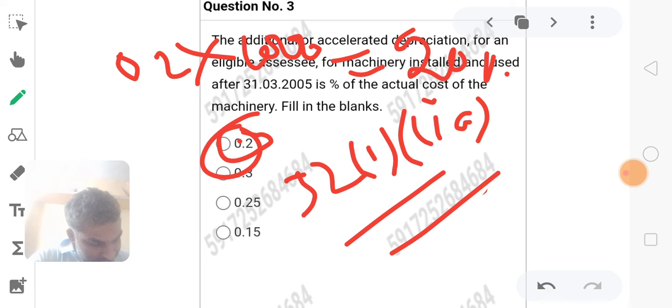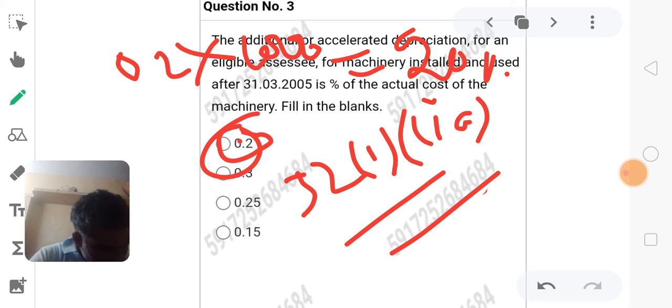Otherwise, additional depreciation is allowed on plant and machinery and not on other assets like furniture, building, etc. The rate of additional depreciation is 20% of the actual cost of such plant.